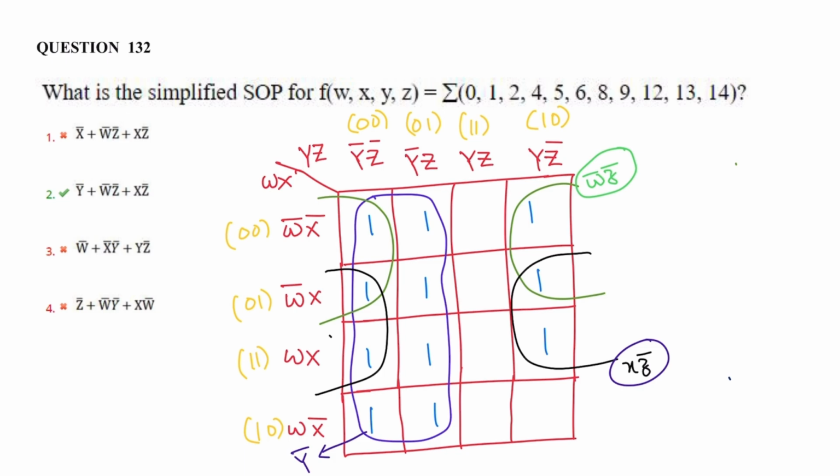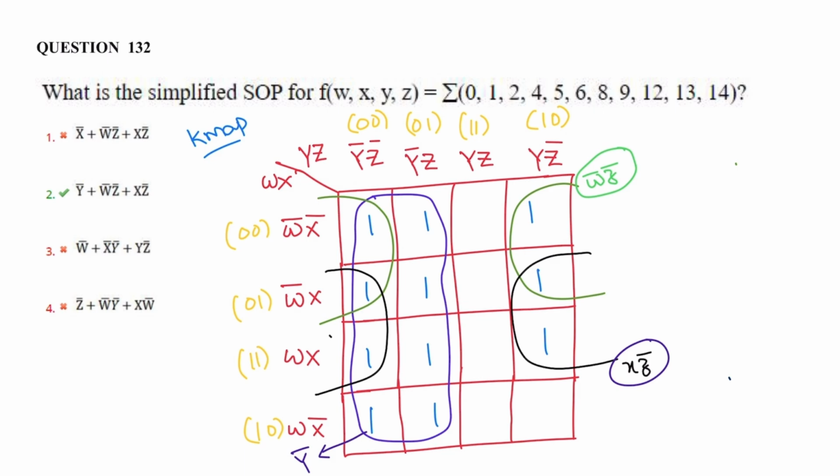So given function F of W X Y Z is equal to sum of minterms 0, 1, 2, 4, 6, 8, 9, 12, 13 and 14. These are the minterms given. So we need to simplify the expression using K-map. So using K-map, 4 variables are there, a 16-cell K-map, and the variables are W X Y Z. So place the minterms in the corresponding elements of the K-map and then go for the mapping of cells.